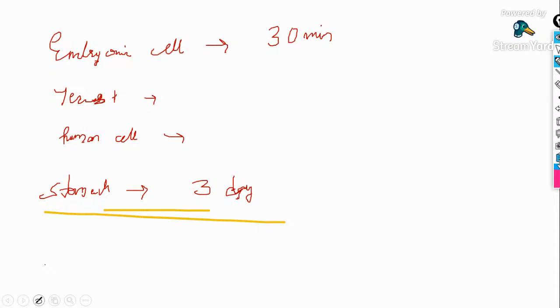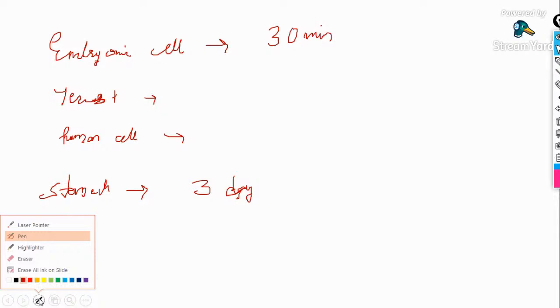Okay, exactly, Calvin. Yes, Akash. So this is about the duration of cell cycle in certain cells. Clear with that? Next, we are going to learn in detail about this interphase.